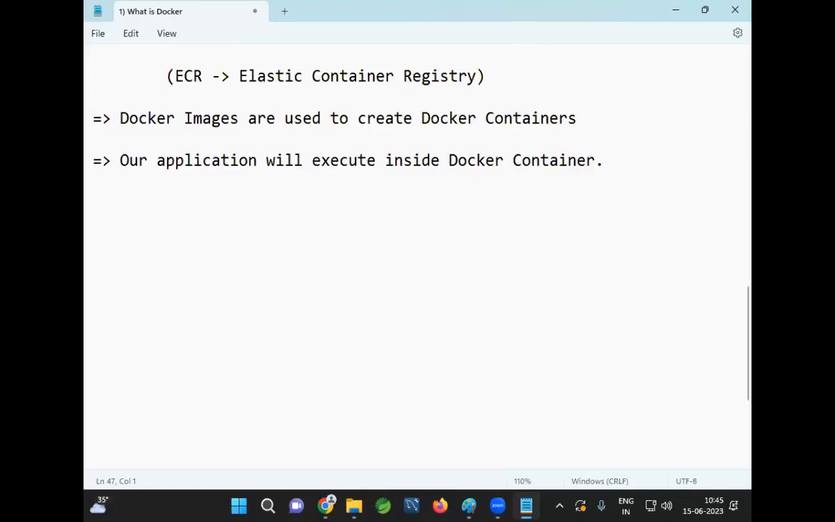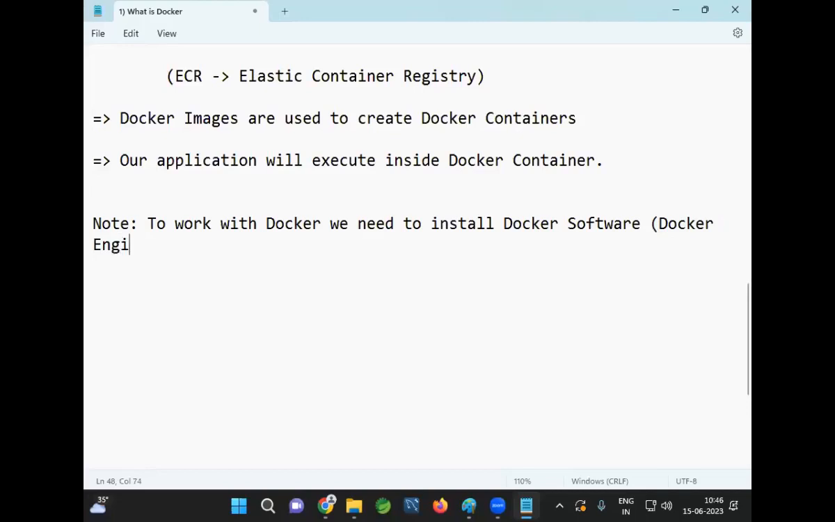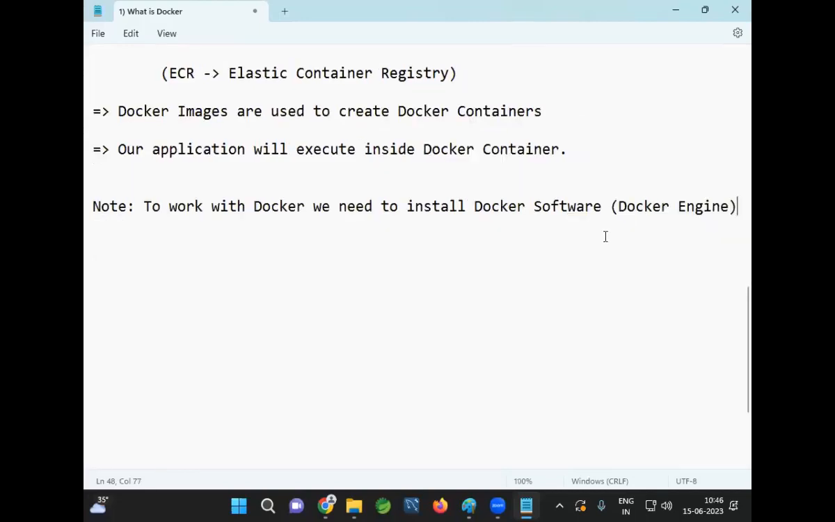If you go for a Linux computer, on Linux computers also you can download Docker and execute the Docker containers. Now, to work with Docker, we need to install Docker software. That is also called Docker Engine.